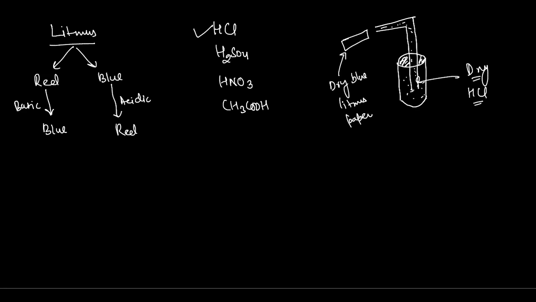The question is why? It is dry HCl gas and dry blue litmus paper. When an acidic substance is passed over blue litmus paper, it must change its color from blue to red. But here the color is not changing. Why? Do you have any idea? No, sir, I don't have any idea.